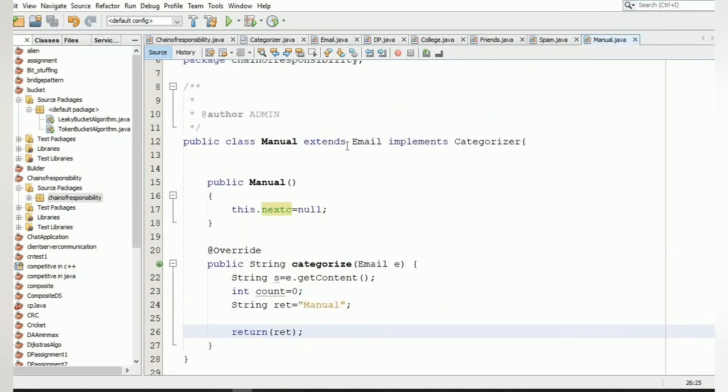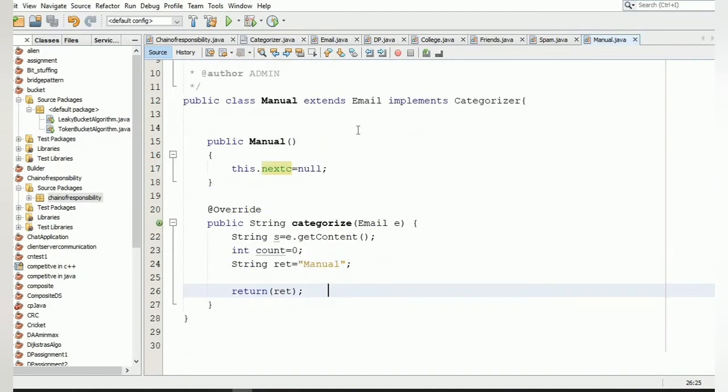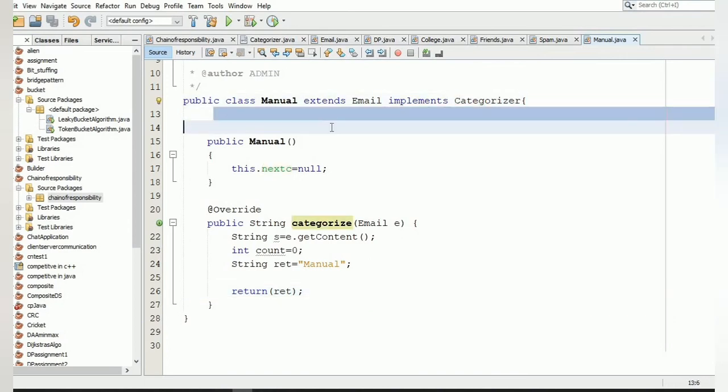Next is the manual class, which extends the class email and implements the interface categorizer. Inside this, it does not contain its own array because it does not check the contents of the email.